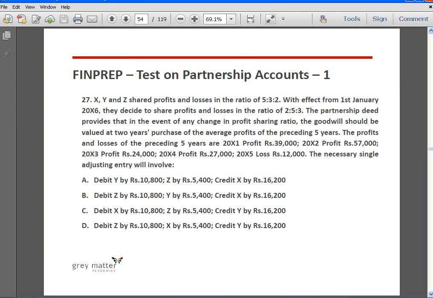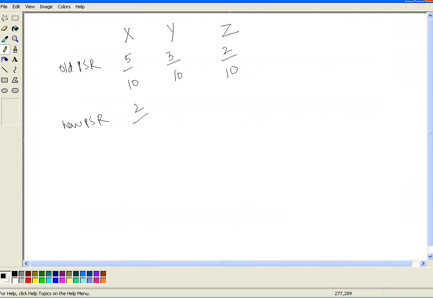It is 2:5:3, so 2/10, 5/10, 3/10. Now X is sacrificing, right? Because his old PSR is 5/10. Earlier he was getting 50% of the profits. Now he is getting only 20%. So he is sacrificing 3/10. X is sacrificing 3/10, Y is gaining 2/10 and Z is gaining 1/10. Okay, so this is our first step.